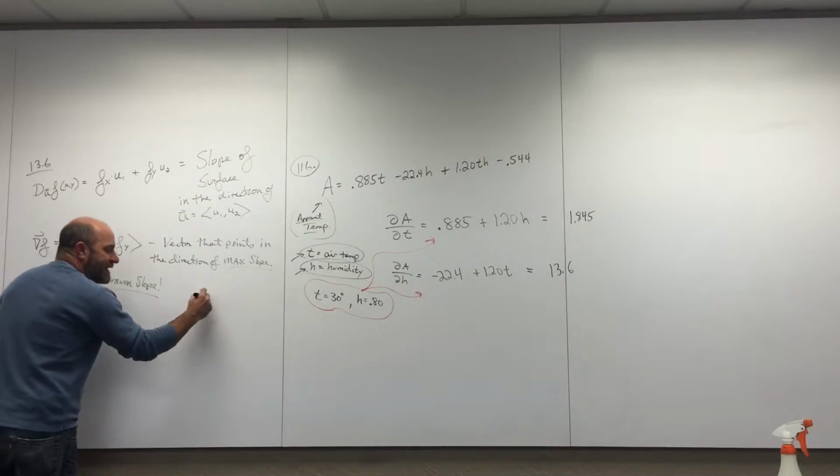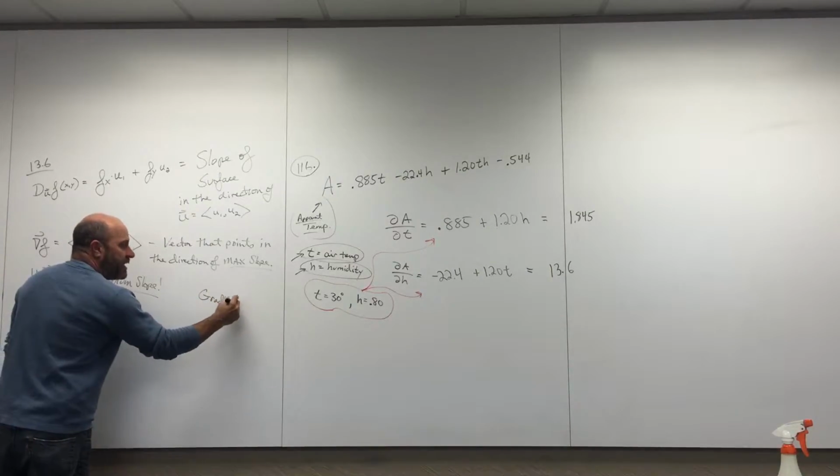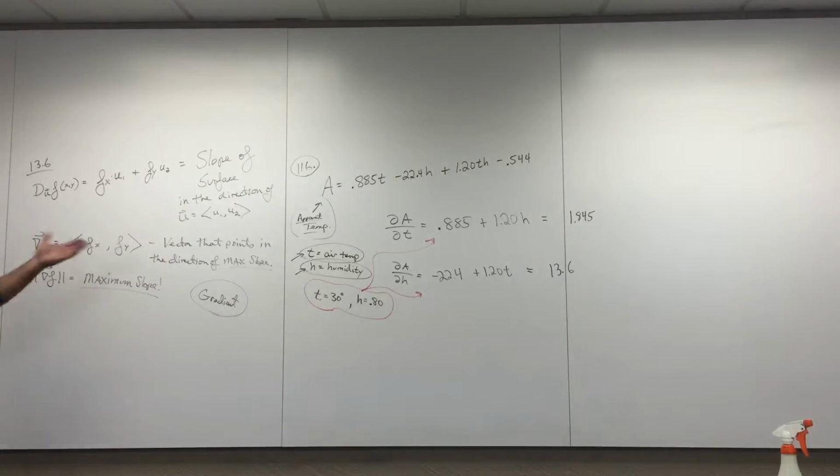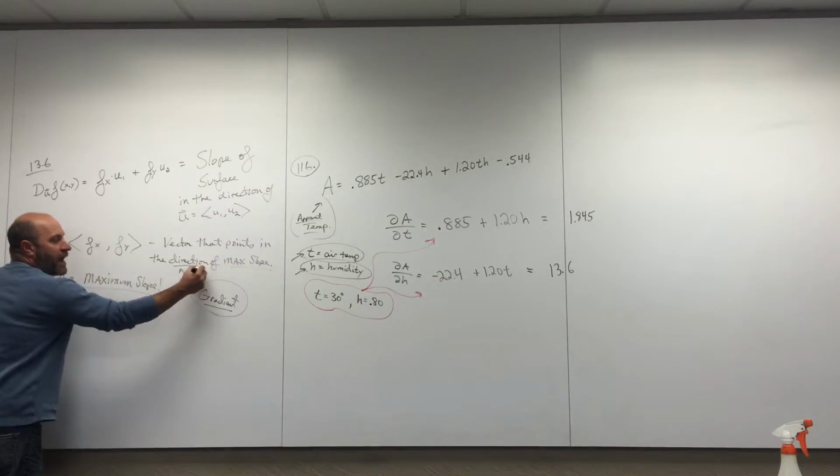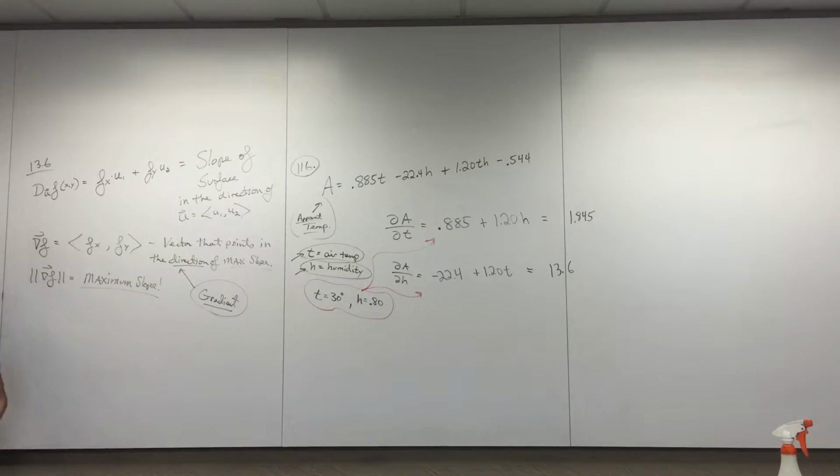So when you use the word gradient, be a little bit careful. I think it's used loosely sometimes amongst books and professors and students, but to me there's two things. The vector is the gradient, which is the direction of maximum slope, and the magnitude of that gradient is the maximum slope. Just so.